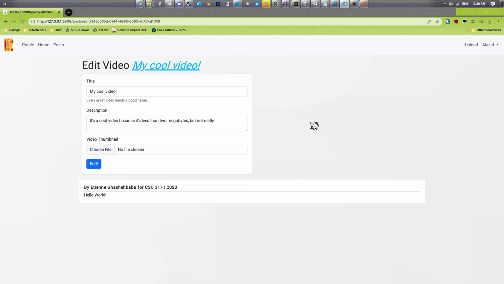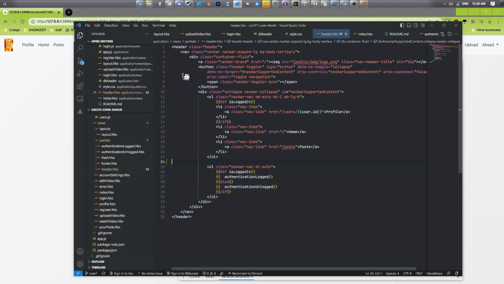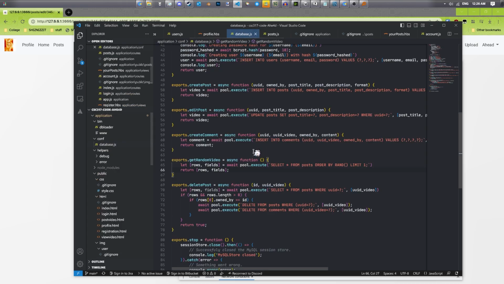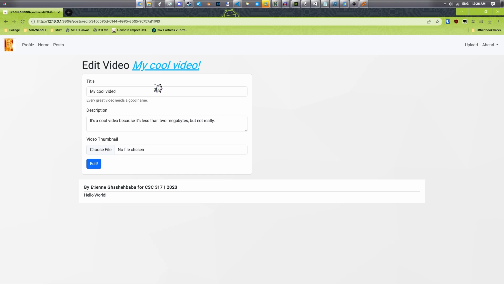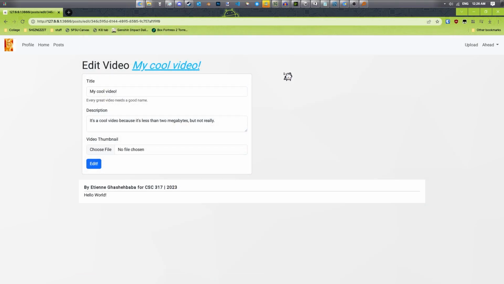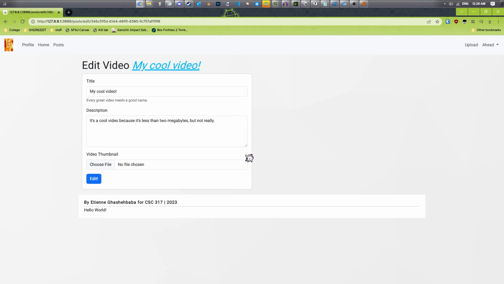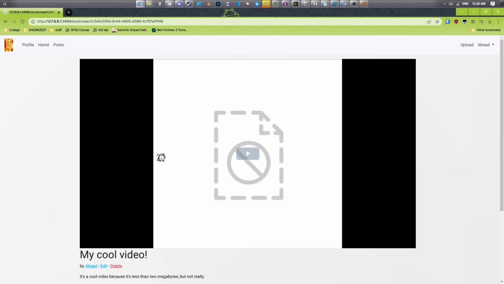I was able to get the endpoint working. The endpoint, it's in the code. It's just that it doesn't function because I had an error with the SQL module for Node.js. It's telling me you have a null argument or something. I didn't want to figure that out. But yeah, if that was working, you could just technically upload it here. You could change the details here, and it would update accordingly here.